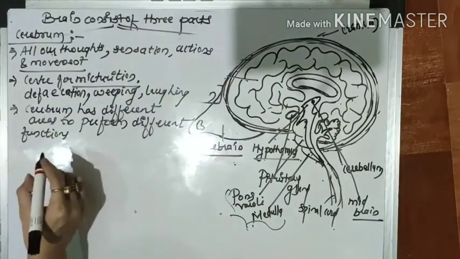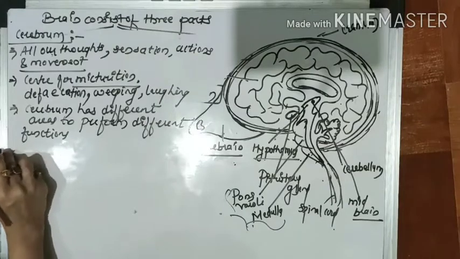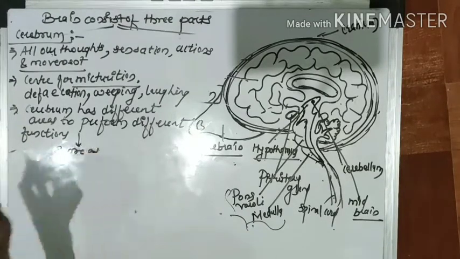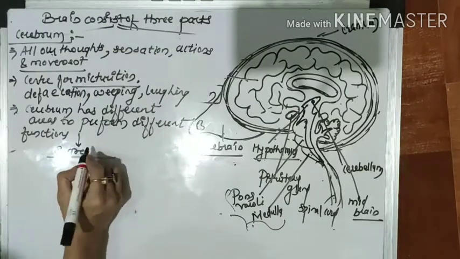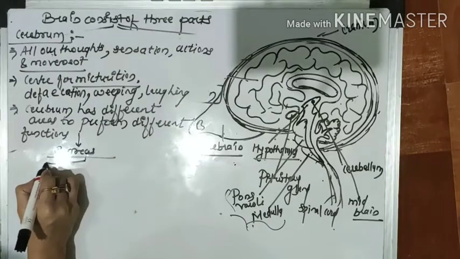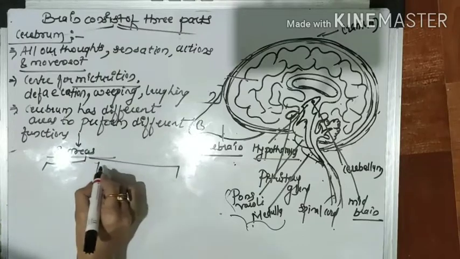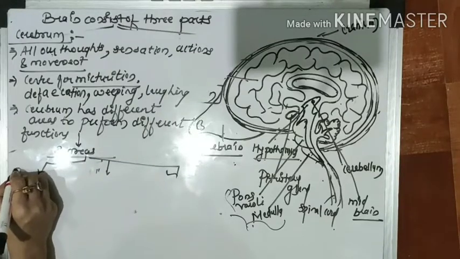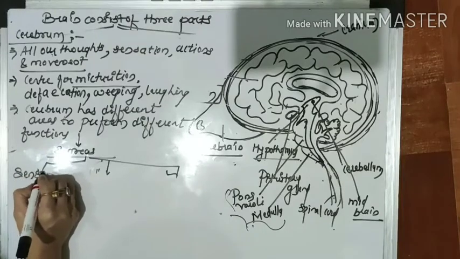There are three areas. The first, second and third. The first area is known as the sensory area.